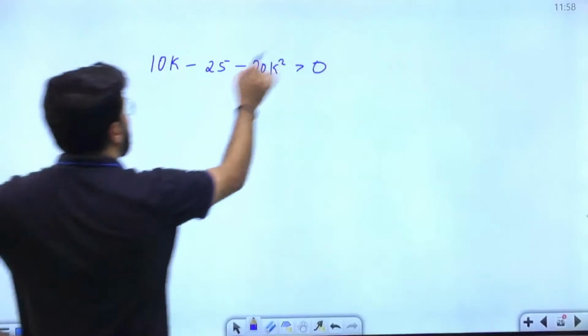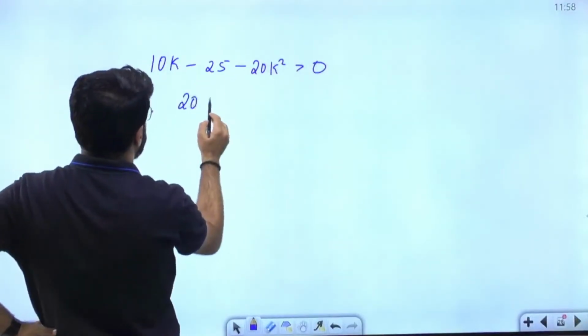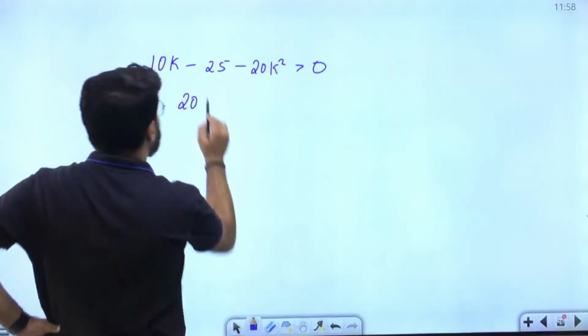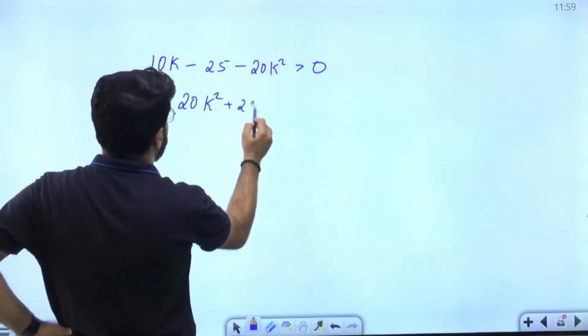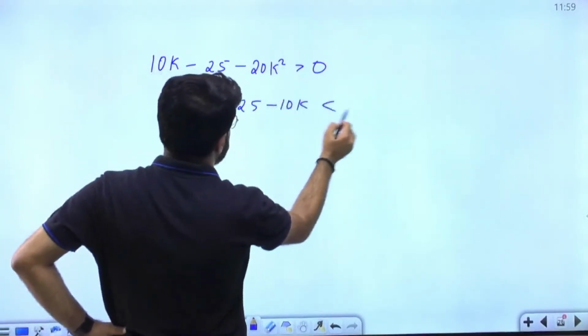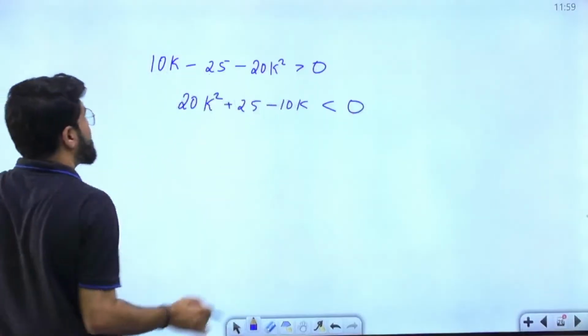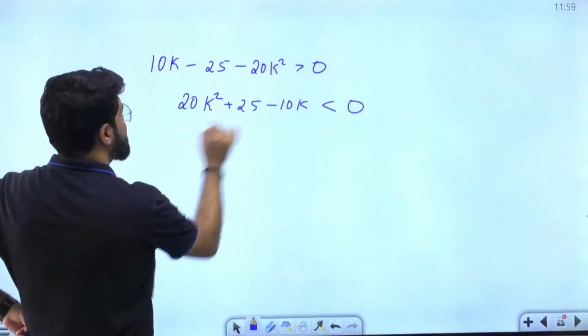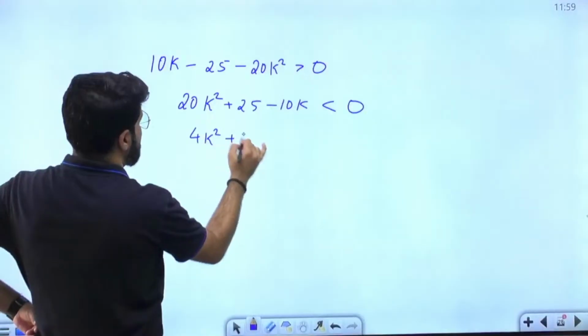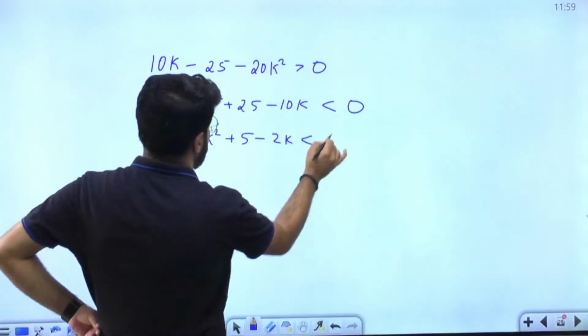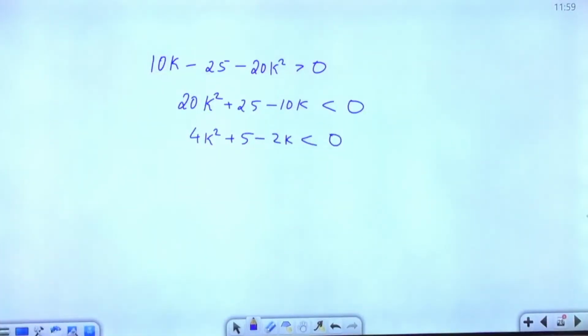Or if I convert to the positive power, first of all, 20k square plus 25 minus 10k has to be negative. I've taken the minus sign out. Or if you cancel with 5, the 4k square plus 5 minus 2k should be less than 0.